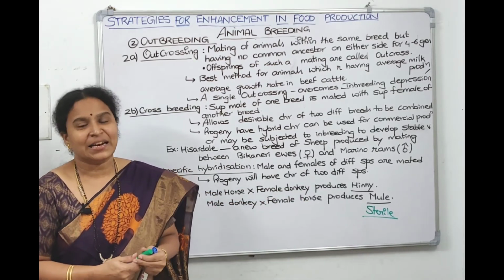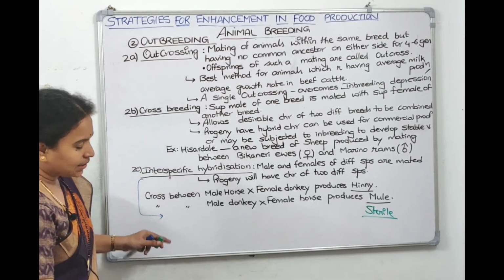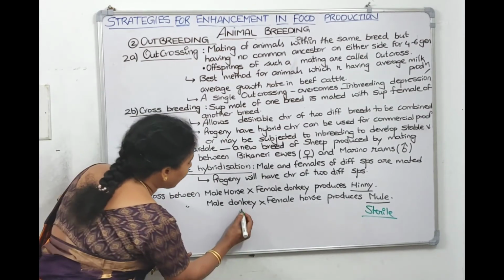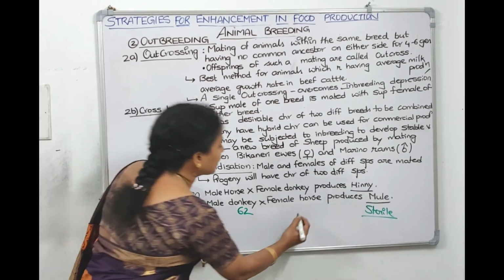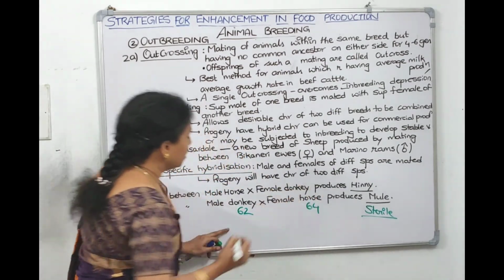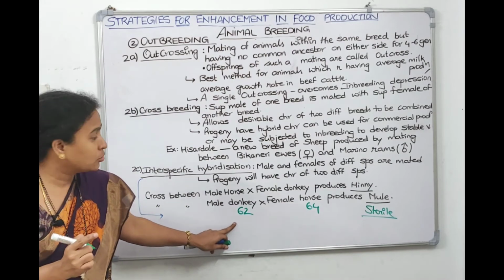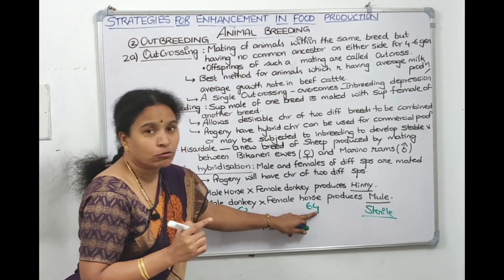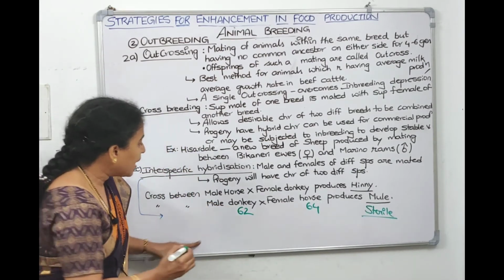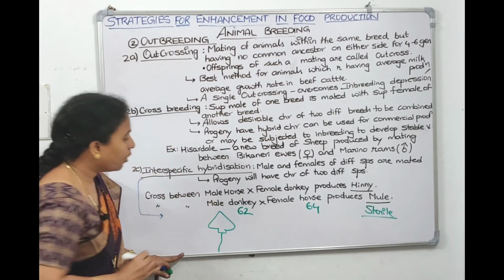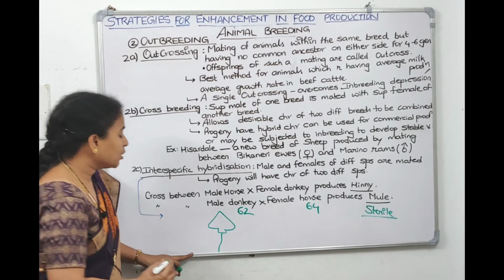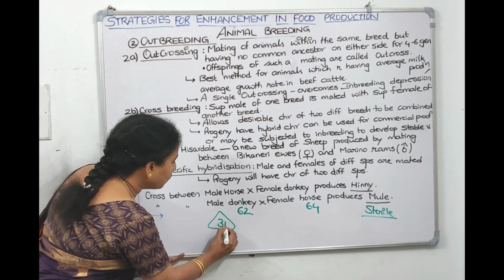Why they are sterile: donkey has 62 chromosomes and horse has 64 chromosomes. When the male donkey produces sperm, meiotic division is done and the sperm will have 31 chromosomes.